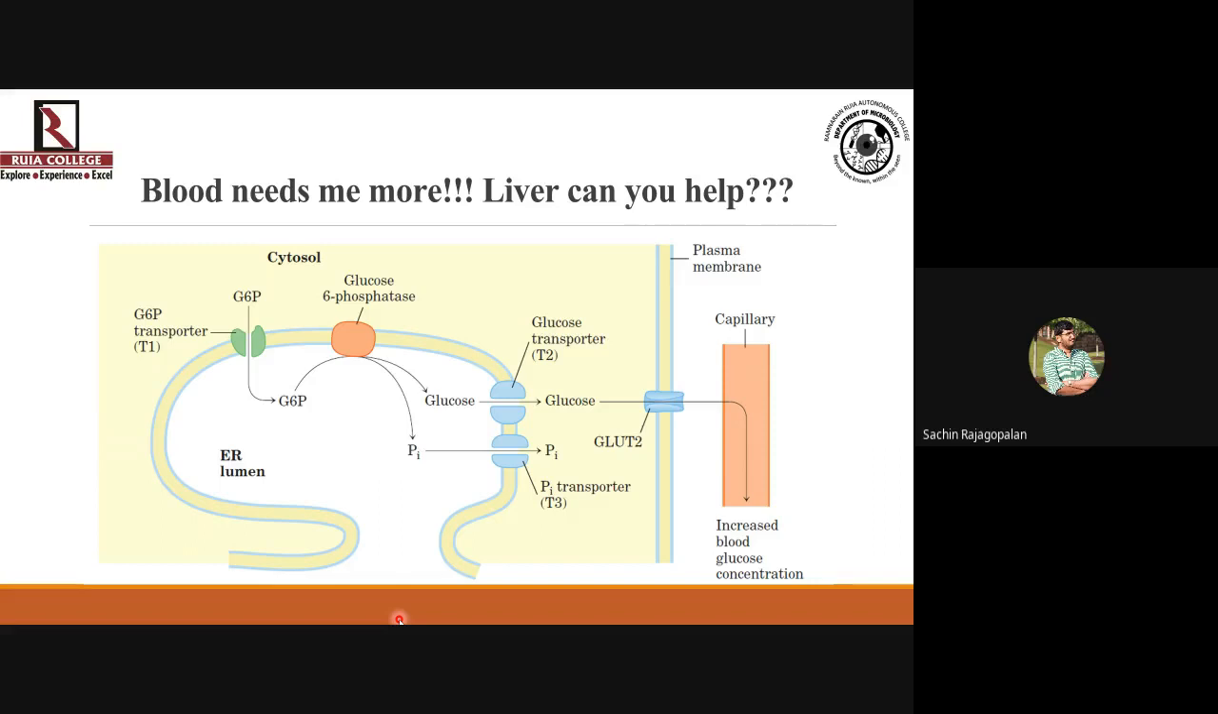Okay, now this is a very, very significant enzyme, glucose 6-phosphatase, because please understand that if blood needs glucose, liver cannot release it into the bloodstream as glucose 6-phosphate. It has to remove the phosphate group and transfer glucose to the bloodstream. It cannot be transferred into the bloodstream as phosphate esters. The transporters do not allow that.